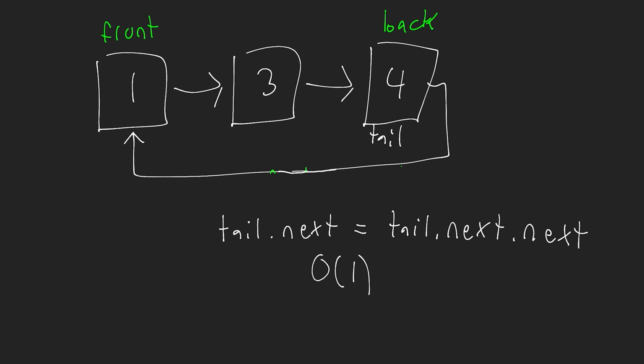If that's the case, then we can use something like a linked list to implement our queue because it gives us constant time operations for adding at the back and removing at the front. That's really the main important part here, is that we can push and pop in constant time. When we're thinking of a queue, we always want to remember the FIFO property, which is first in, first out.